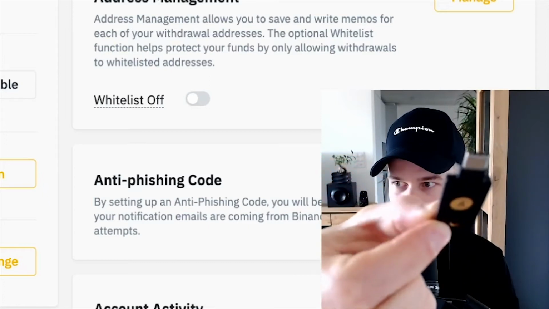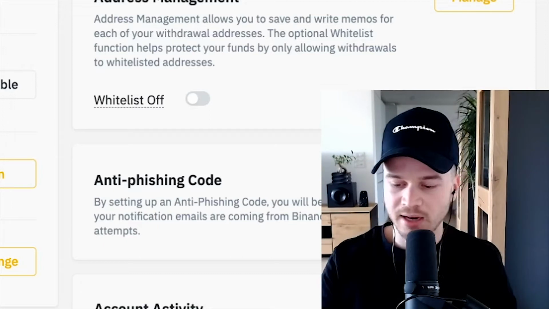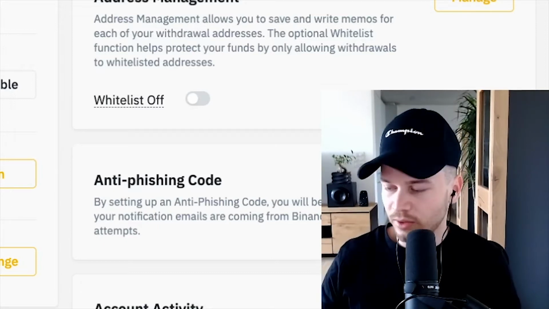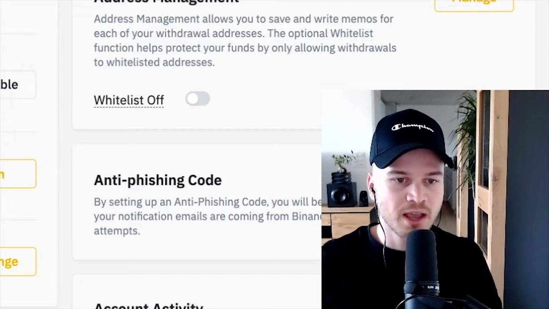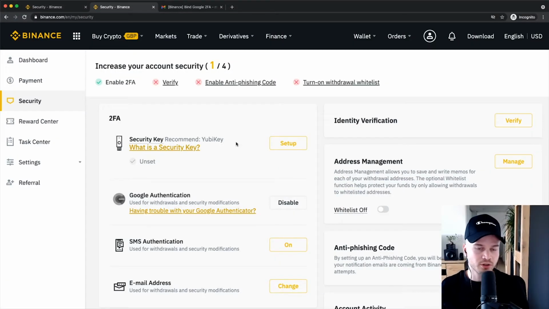It's like a USB, very small device that I have to plug into my computer when I want to access my Binance account. So I'm going to leave a link down below in the description where you can get that device if you're interested. But for now, Google Authenticator is already pretty secure, so that's what we're going to leave it at for this new account, and we're going to move on to the next step.